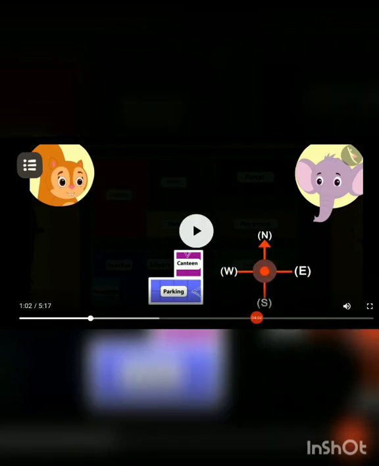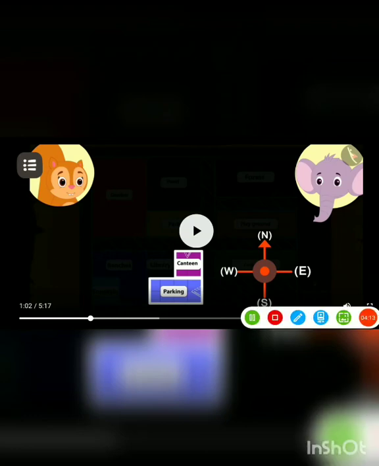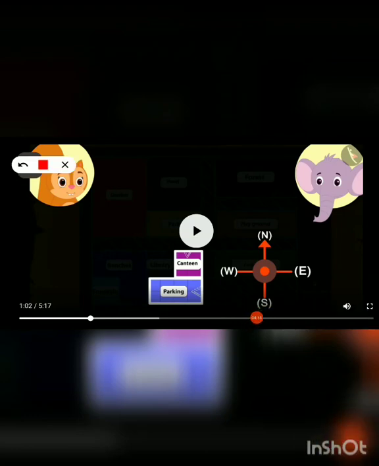Absolutely correct. Yes, now it is a question for you. You have to think and reply to your own self. They are presently in the parking area, means they are here. Parking area means where they can place their bike and motor vehicle, anything. So this is the parking area and they are hungry, they want to reach the canteen. So in which direction do they have to move to reach the canteen?